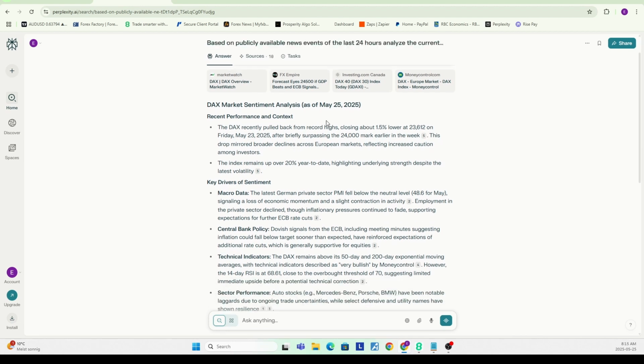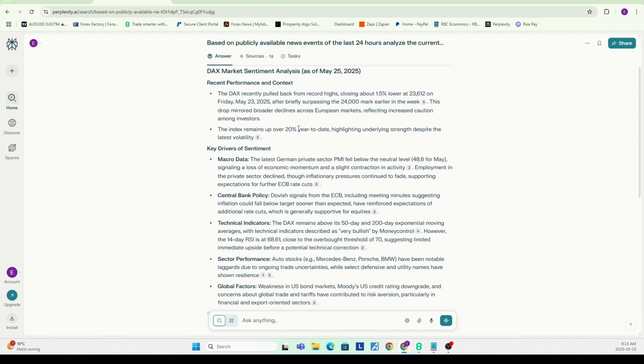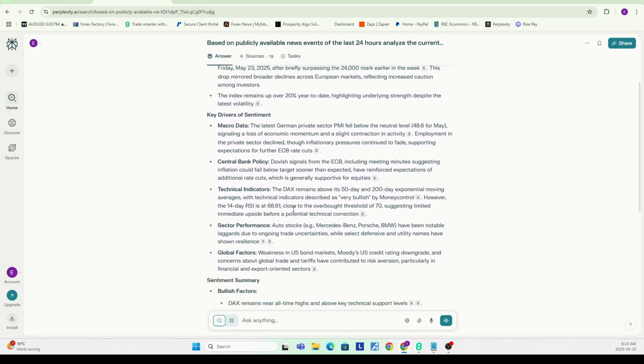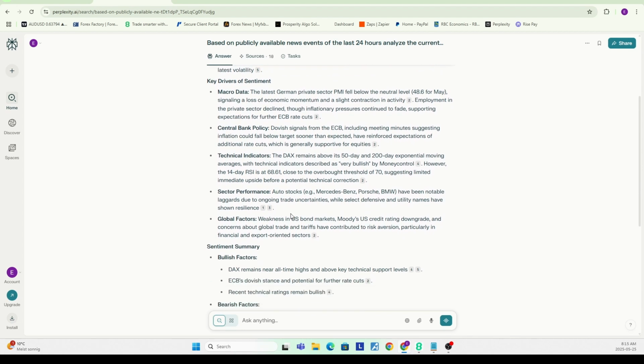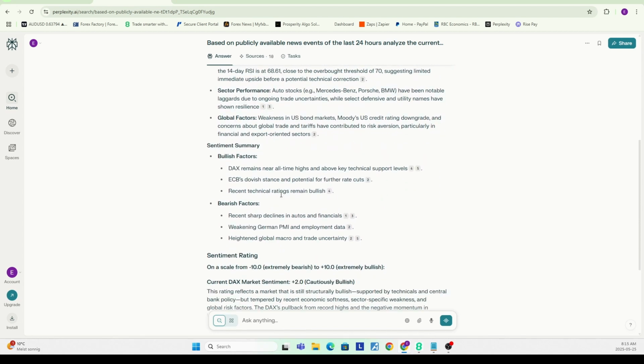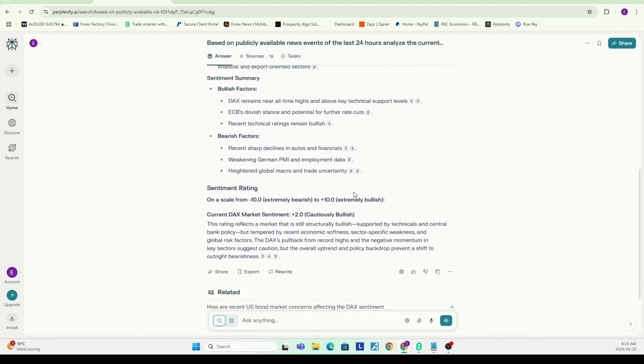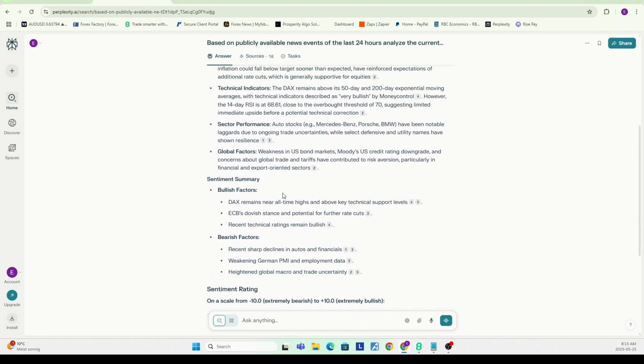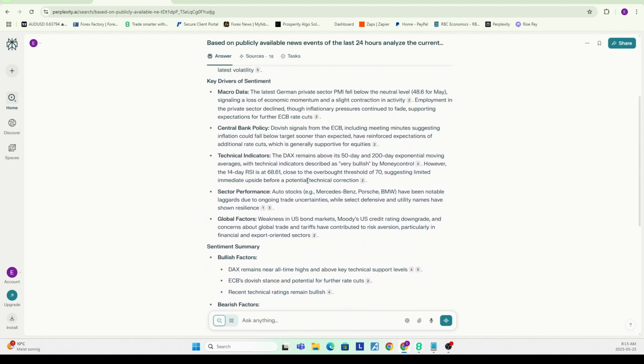And as you can see here, based on this prompt, it pulls a lot of recent news, where it looks at macro data and central bank policy. It also looks at some of the particular stocks. So here it would look at Mercedes-Benz, Porsche, and BMW to see what is happening. And in this particular prompt, I don't think it pulled from Trump's Truth Social, but in some of the other ones which I've done, it did do that.